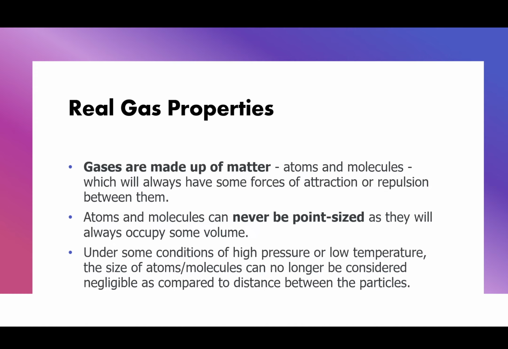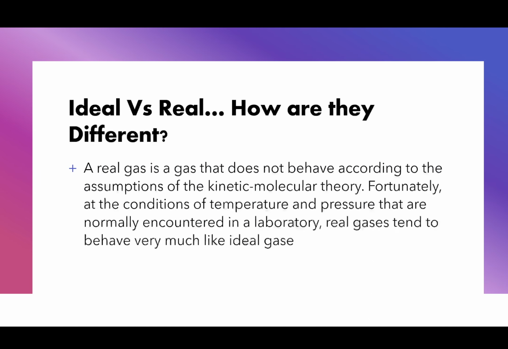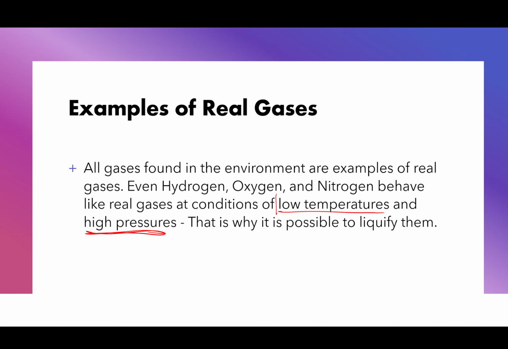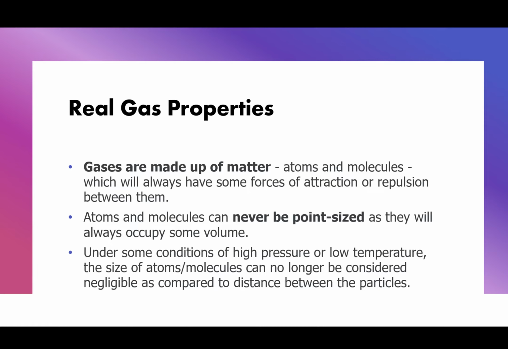So, real gas properties. Gases are made up of matter, atoms and molecules, which are always having some amount of force of attraction or repulsion. We know that. Atoms and molecules can never be point sized. So what the ideal gas properties say is that the gas particles are completely solid and spherical, tiny particles that are really small in comparison to the rest of the volume. That is not true, because atoms and molecules can never be that small, as they will always occupy some amount of volume.